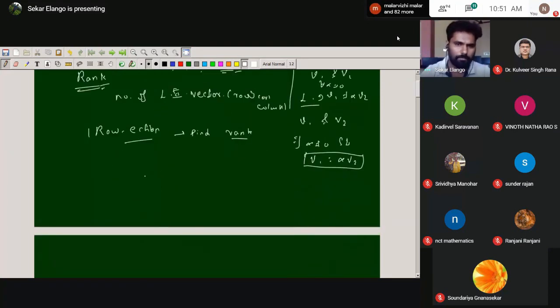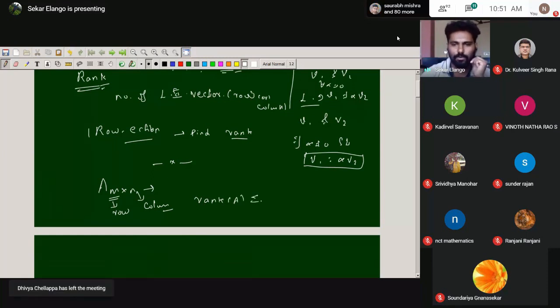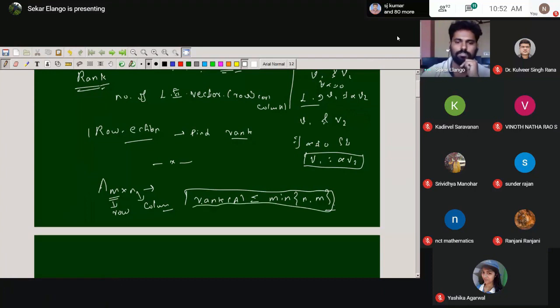And I can explain some properties, because we use them in the problem sections also. Suppose A is an M cross N matrix. Here M depends on the number of rows and N depends on the number of columns. So generally the rank of A is less than or equal to the minimum of N comma M. What is the maximum possibility? The minimum of N comma M. This is the general definition that we know, for the rank of A.